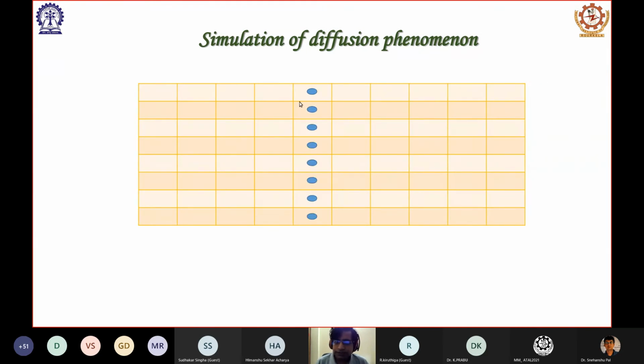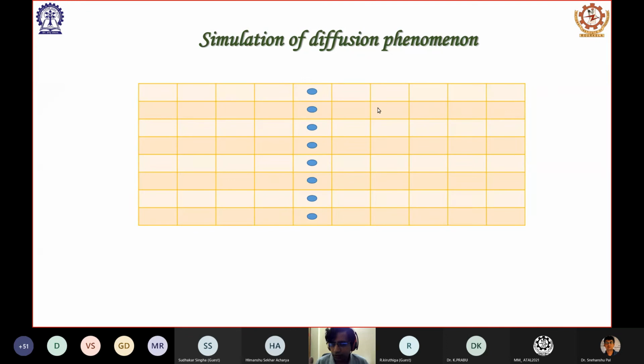Now suppose multiple people are doing the same experiment simultaneously. In each case the point starts from the same position, but they move to different positions according to the probability.